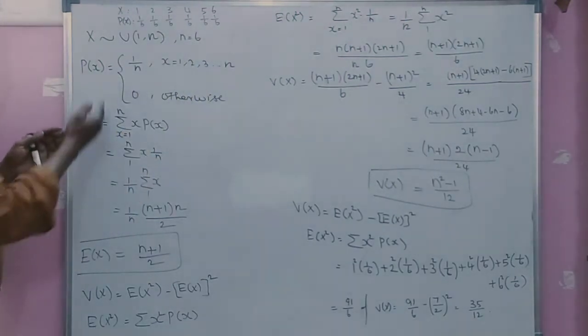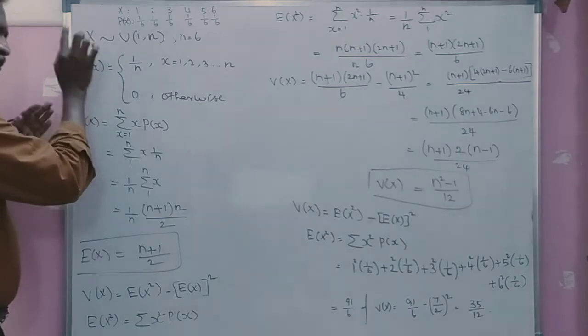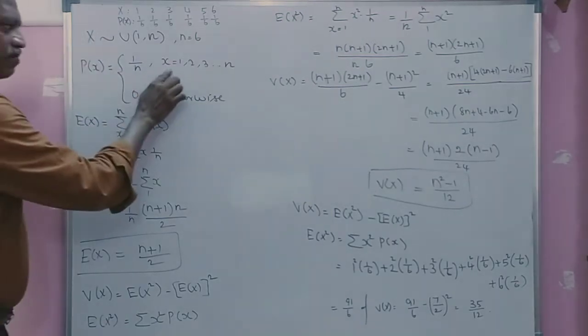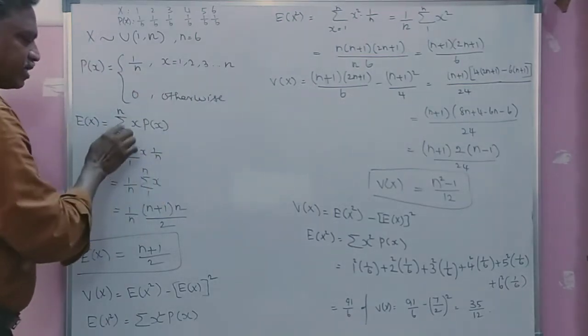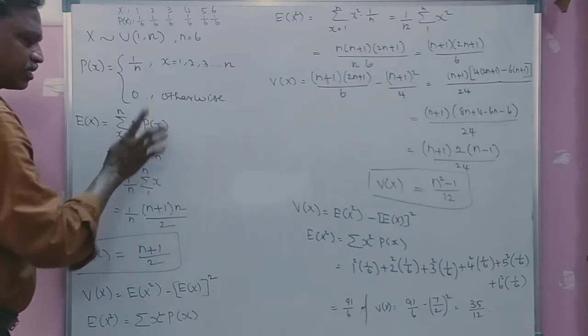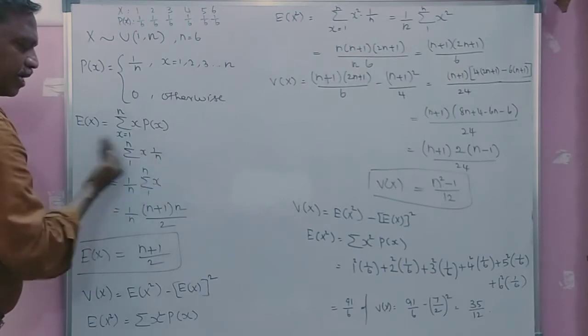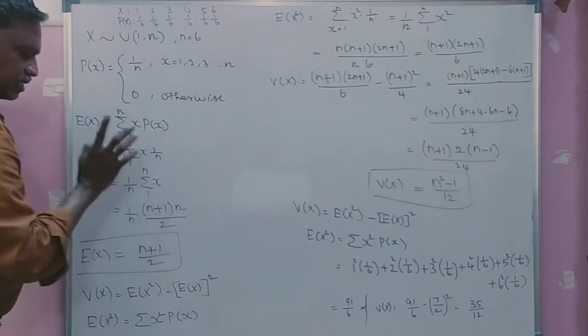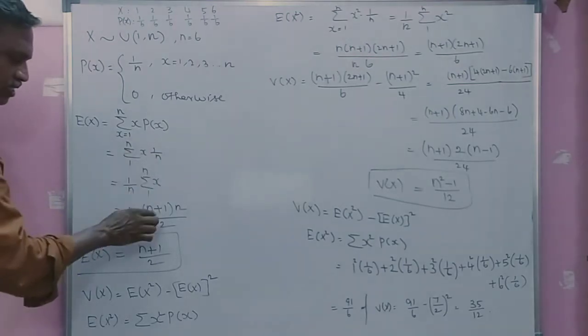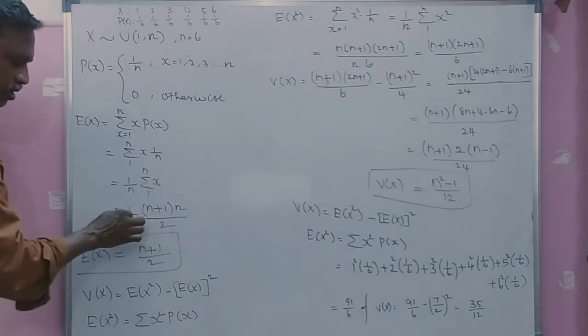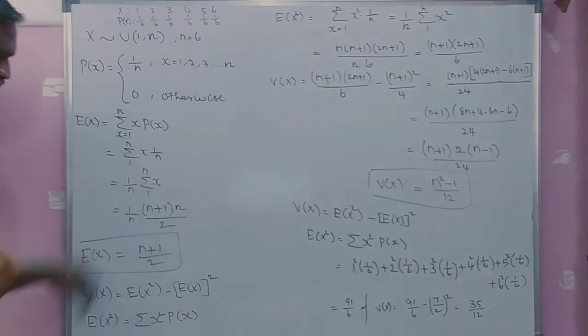Now you find the expectation of this random variable, discrete uniform. Since the values are discrete, we put summation x equal to 1 to n, x into probability of x, which is 1 by n. Take the 1 by n outside of the summation. So summation x from 1 to n is nothing but n into n plus 1 by 2. This n will be cancelled. So the answer is n plus 1 by 2.